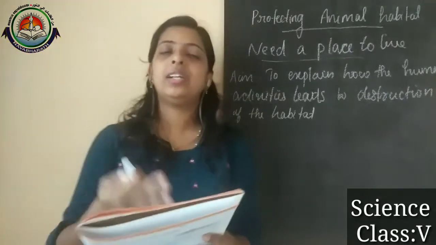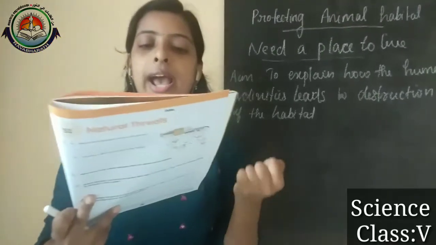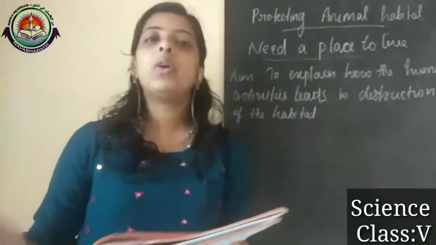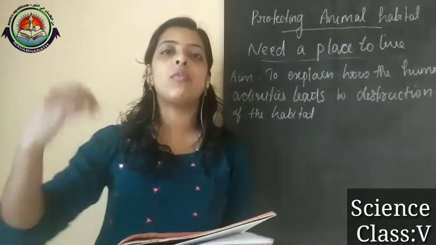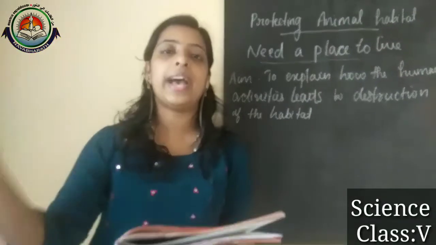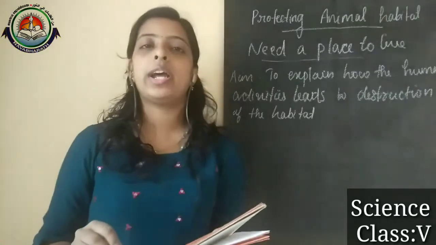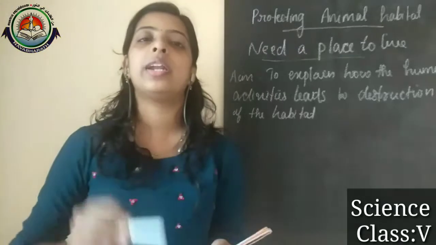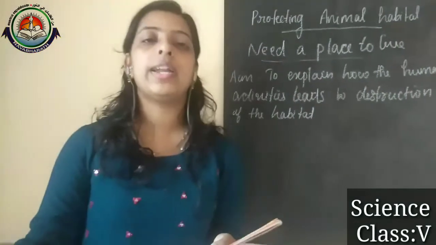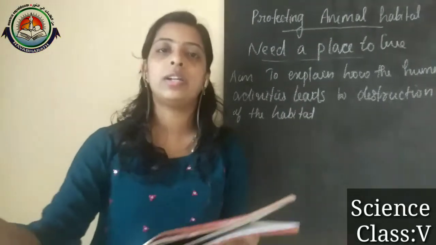Okay, so now we can discuss the S1 answers. Why is a habitat important for any animal or organism? Normally we know that a habitat can provide water, air, food, shelter and protection from their enemies. Those are all the things we know. You can write it in one sentence: a habitat can fulfill all the needs of an organism or animal, like water, shelter and so on.